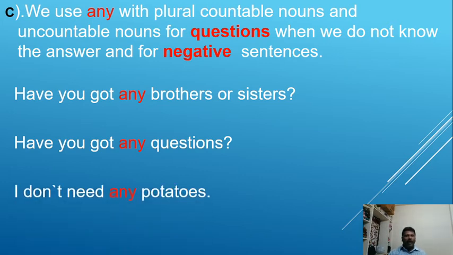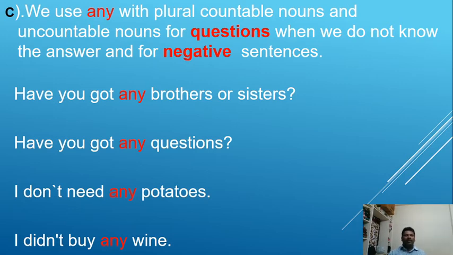I don't need any potatoes. It is an assertive sentence, a negative sentence. I did not buy any wine. I didn't buy any wine.